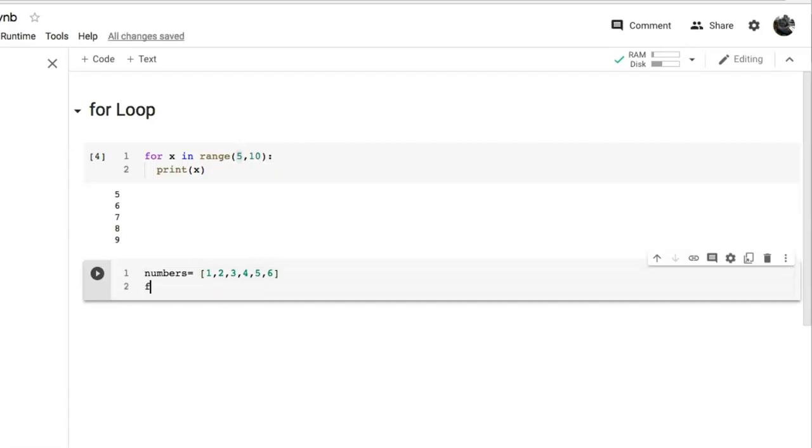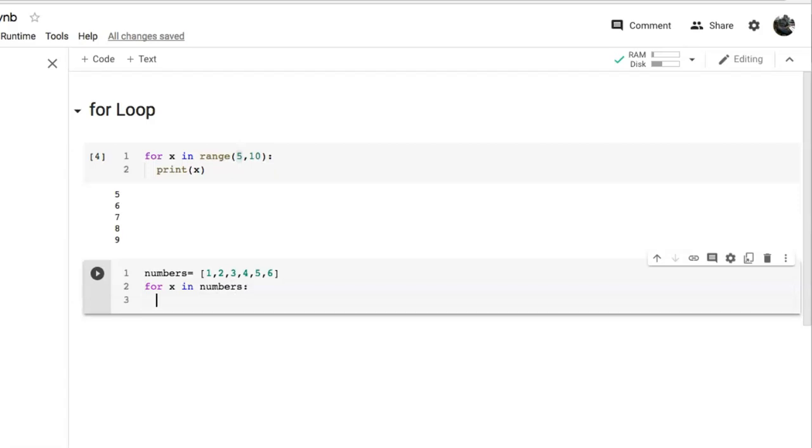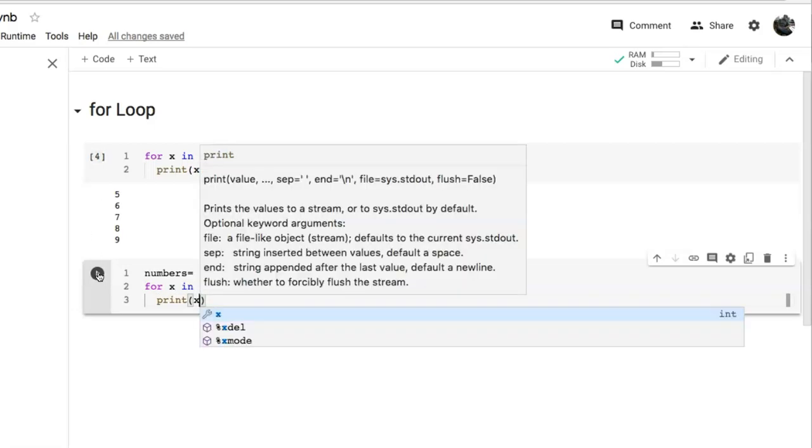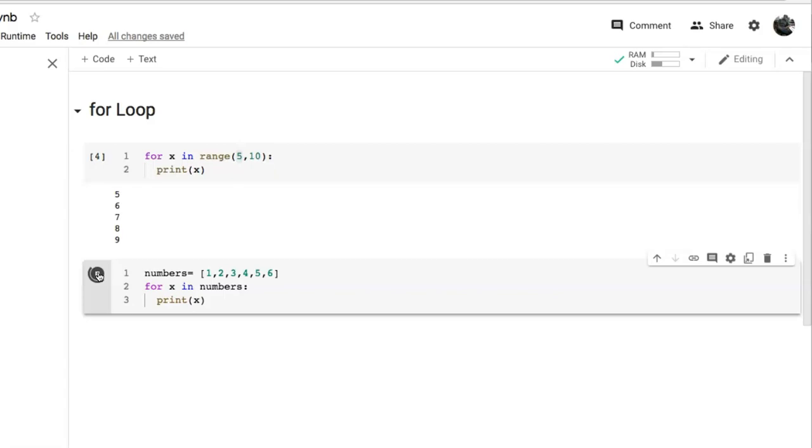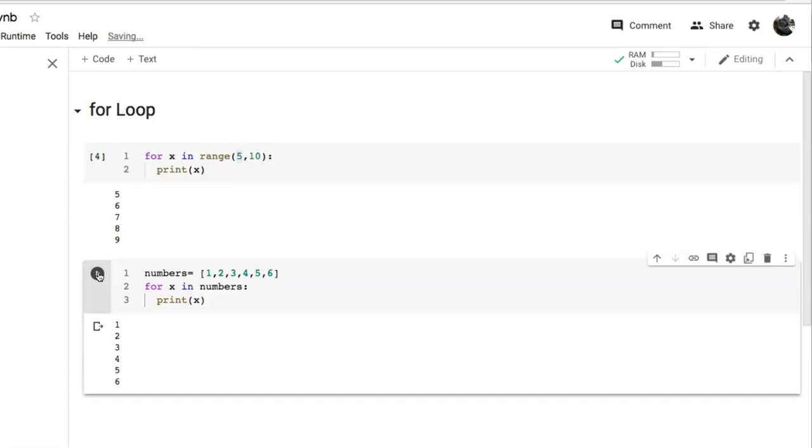Then write for loop, then variable, then in, then the name of the list, that is numbers, then colon, then enter and write print x. So when we'll run this, we'll get the values of the list, that is 1 to 6.